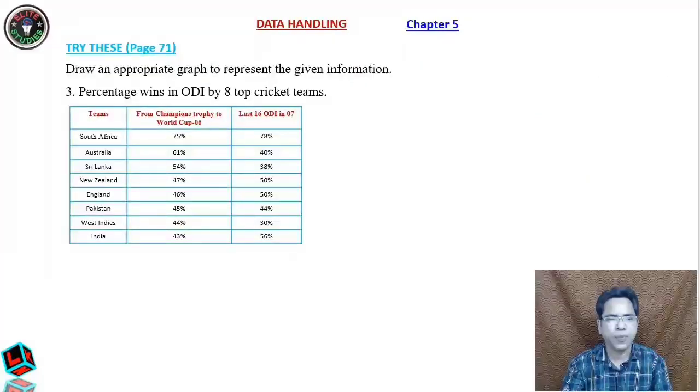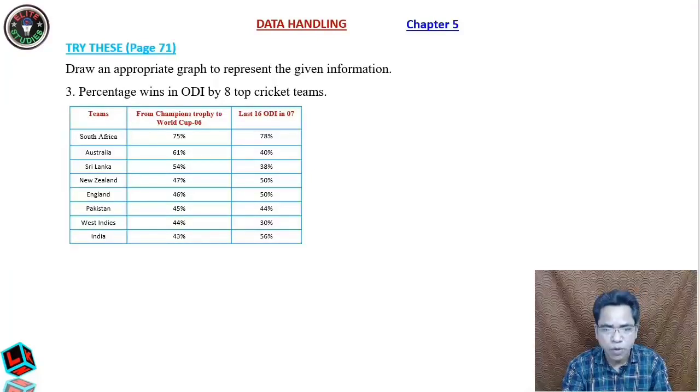Now let us go to the last question. Draw an appropriate graph representing the given information: percentage wins in ODI by 8 top cricket teams. Here, 70% means, if South Africa has played 100 matches, then they have won 75 times in the Champions Trophy. In one day internationals, if they have played 100 times, then they have won 78 times. Like this for the remaining teams.